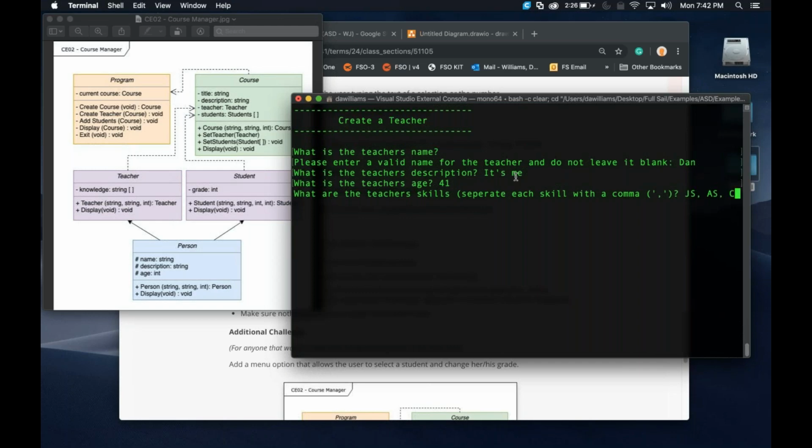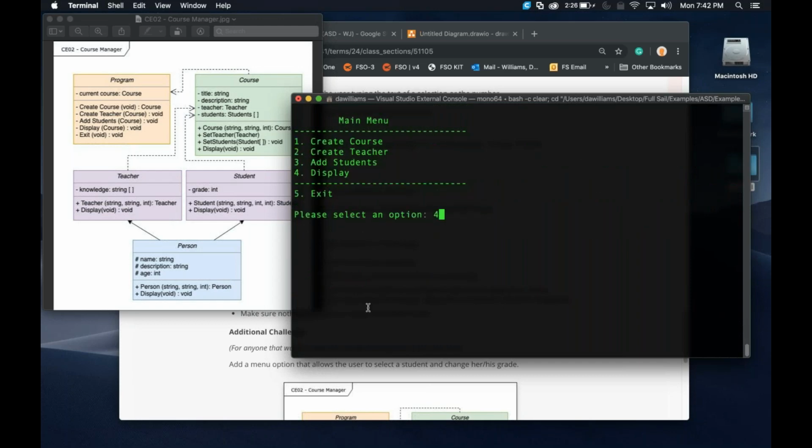Let's say I'm good at C#. What else am I good at? Let's say design. Okay. And there we go. New teacher has been created. What about if we display it?